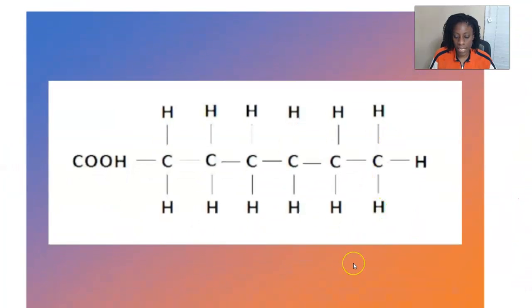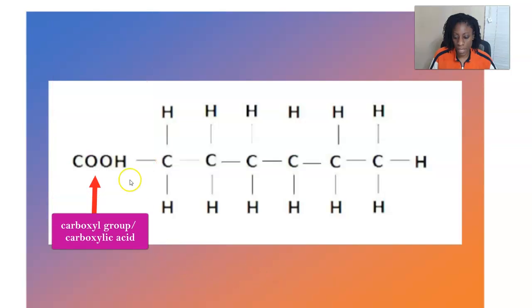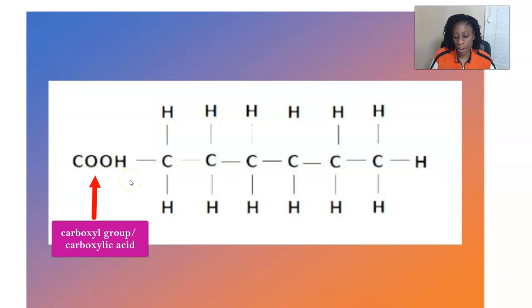Now, the fatty acid is a hydrocarbon skeleton, which just means it has hydrogens and carbons all over it. It can vary in its length, but it's usually about 16 to 18 carbons long. And again, those carbon atoms are bonded to hydrogen atoms, like we can see here. At one end of the skeleton is a carboxyl group, also called a carboxylic acid. So that's this COOH: this carbon, 2 oxygens, and a hydrogen. This is why this chain is called a fatty acid, because it has this carboxylic acid here at the end.